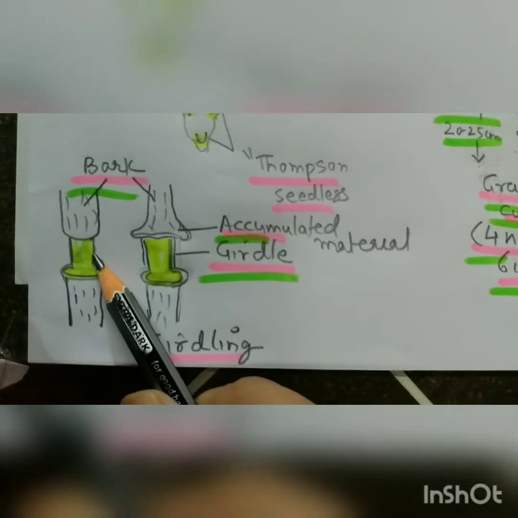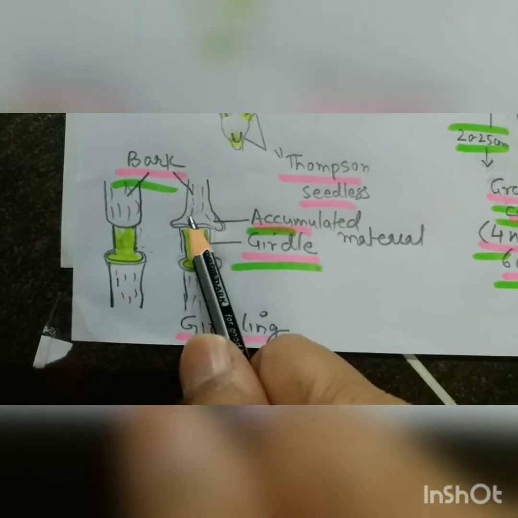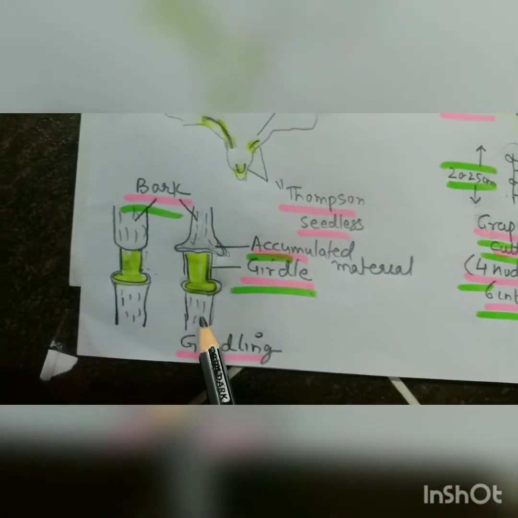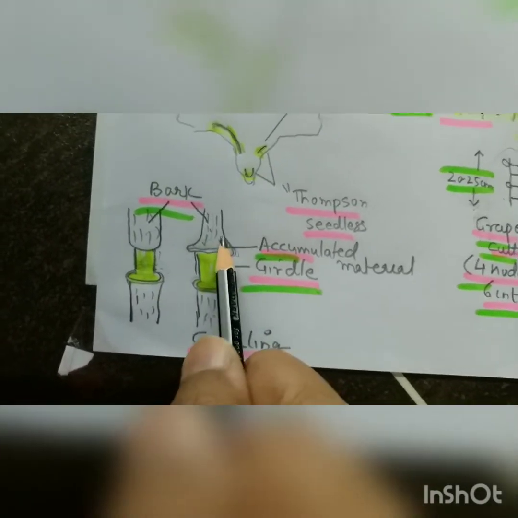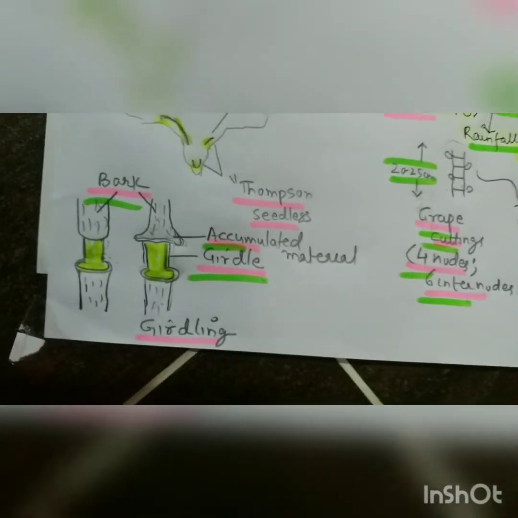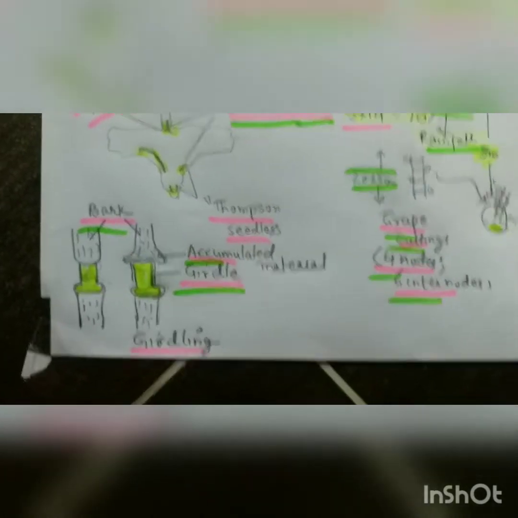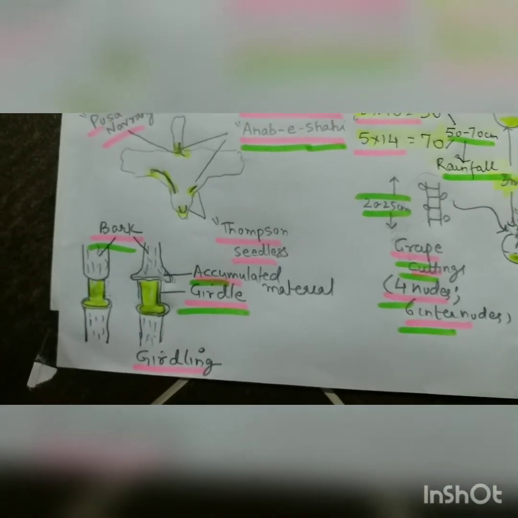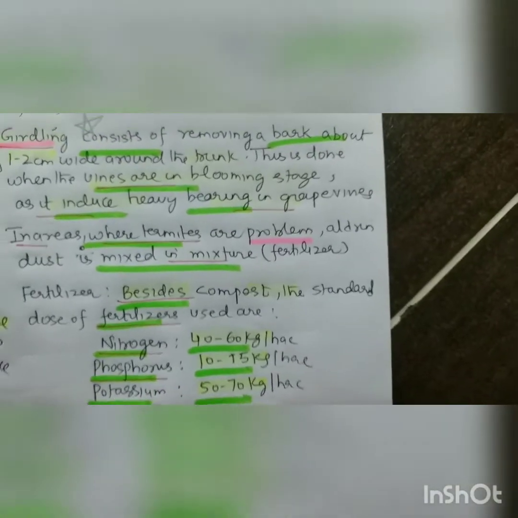1-2 centimeter wide around the trunk, and after girdling there is an accumulation of material here, starch and other material, and this is shown by this bulge, right? And this is girdling, and this is bark, and this is removed by 1/2 centimeter here, this distance, and then there is the accumulation of material. And this girdling plays an important role in inducing high yield, heavy bearing, and it occurs in the blooming stage, right?